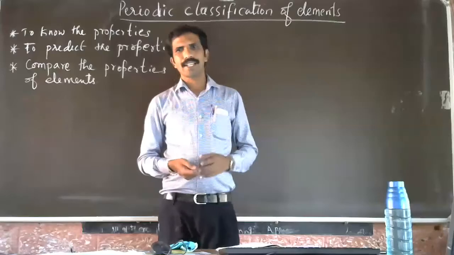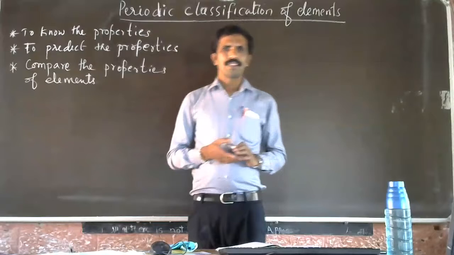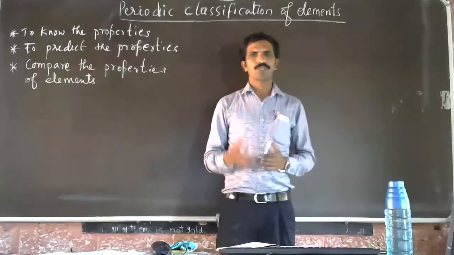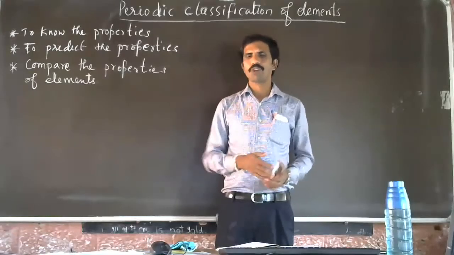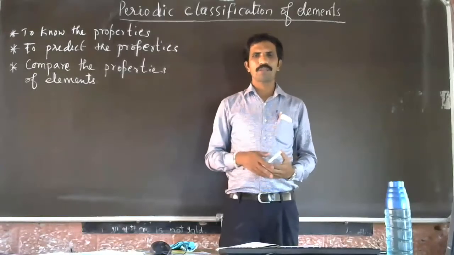Earlier it was metals and non-metals, but this classification was not so good. There were some noble gases and some highly reactive elements.